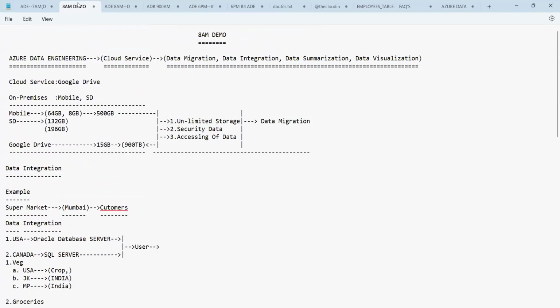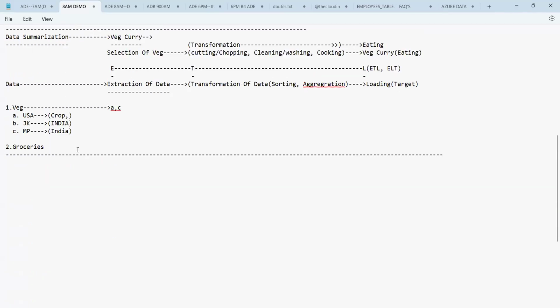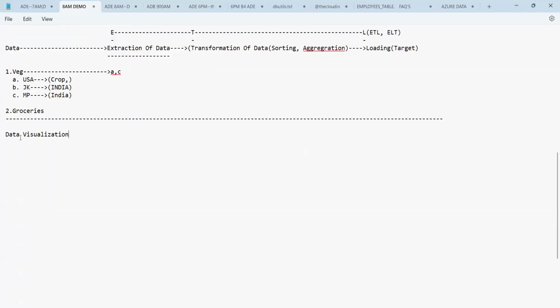So now in this process, we have already understood what data migration, data integration, and data summarization are. Now the final layer left out is data visualization. What is the data visualization process? Let's try to see this.